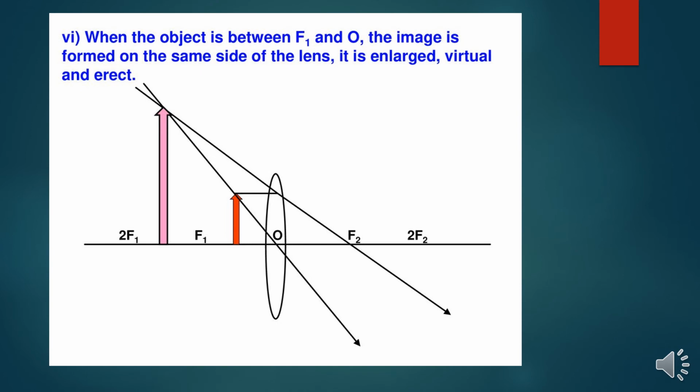Sixth rule, when the object is between f1 and O, the image is formed on the same side. So this is the object, right? It is in between O and f1, that is very near to the pole. So what it means is that the image is formed on the same side of the lens, and it is very enlarged, and we can say it is virtual and erect. It is virtual and erect.